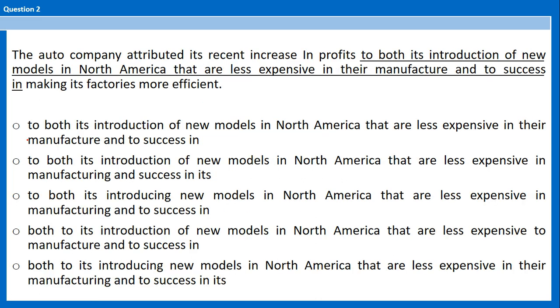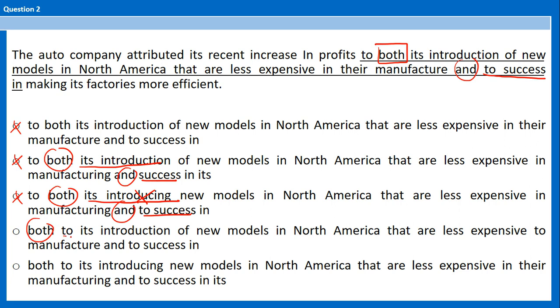Number 2. Here we have a common structure, both X and Y. Both is introduction of new models in North America that are less expensive in their manufacture, and the success, and that's not parallel. Both is introduction and success, okay, that is not parallel. Both is introducing, okay, this is wrong, and to success, again, that is not parallel.